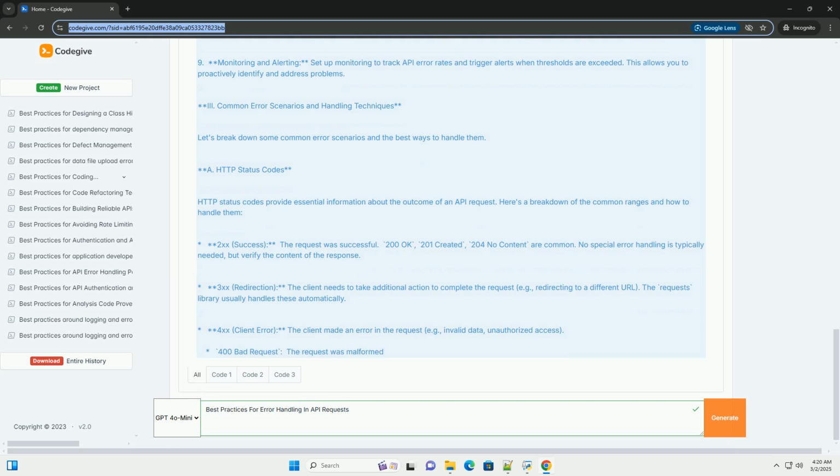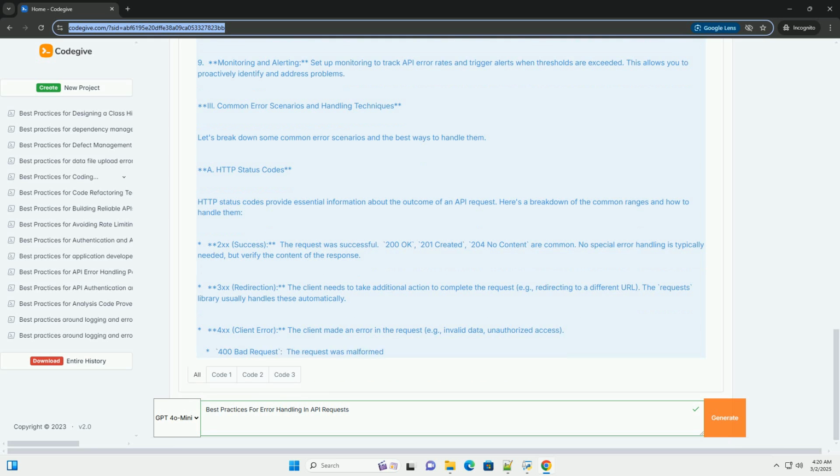2. Core principles of error handling. 1. Anticipation. Think about the potential failure points before you write the code. Consider network issues, server problems, data validation, authentication, and rate limiting. 2. Granularity. Handle errors at the appropriate level of detail. Don't just catch a generic exception and display "something went wrong."